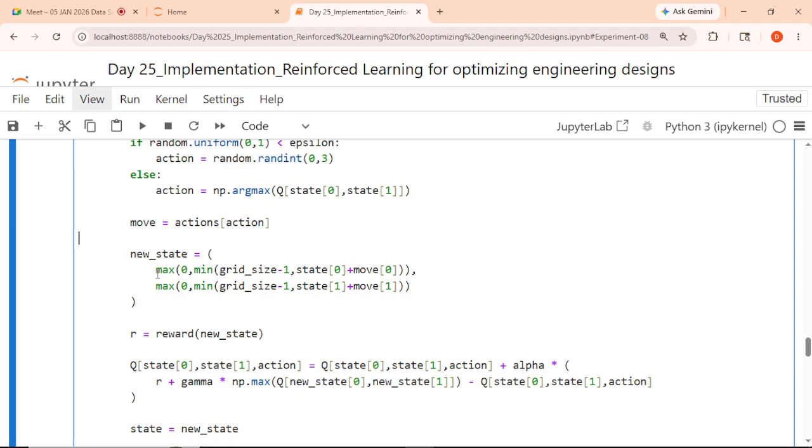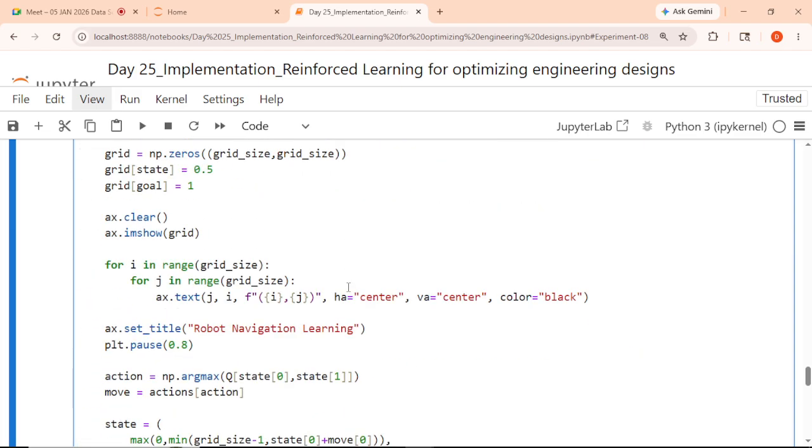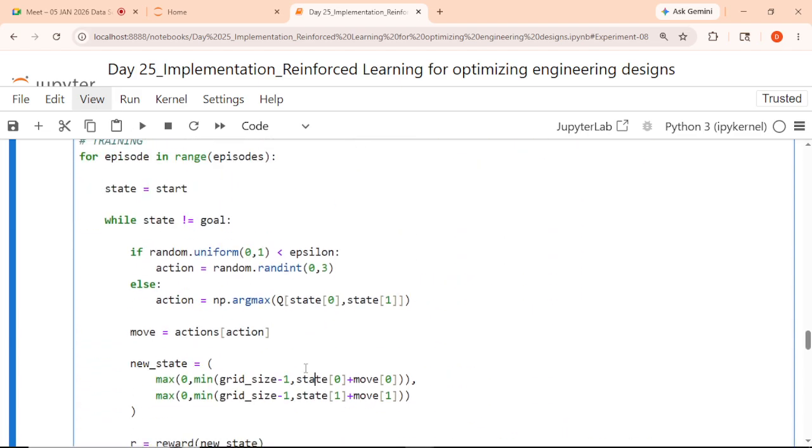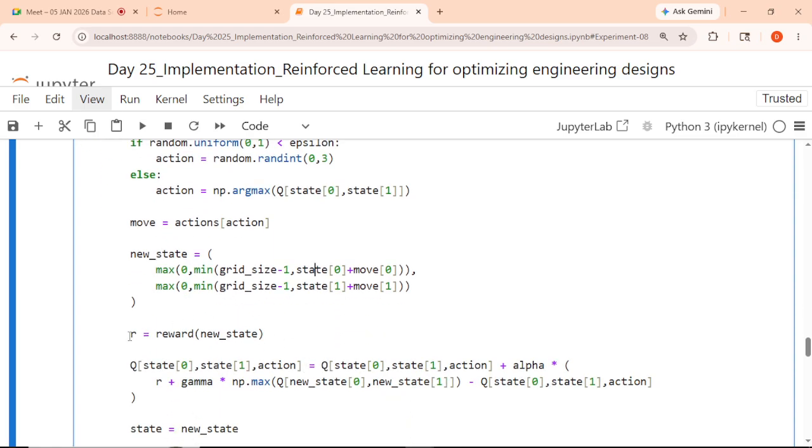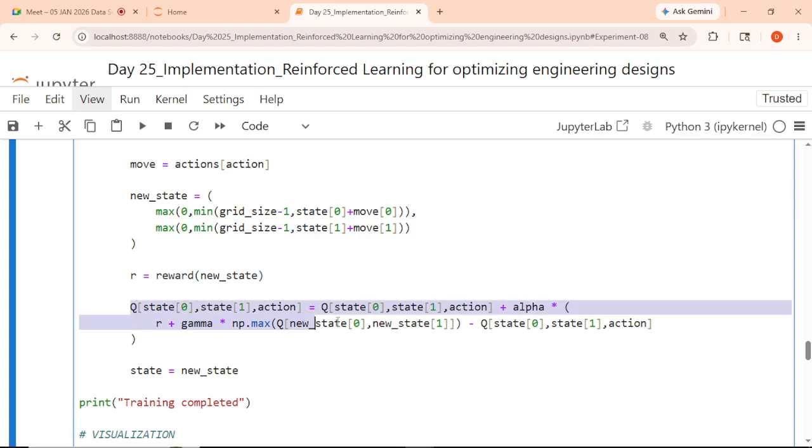New state equal to: new state will be a maximum of 0, comma, minimum of grid size minus 1, of state 0 plus move 0, and state 1 plus move 1, right? So this is just defined with the help of this grid in order to move to the next position. Reward equal to the reward of new state, and the same formula is there again: q of state 0, state 1, action, plus alpha into r, that is the reward only. We have defined it in the last code with the help of reward there. State equal to new state.